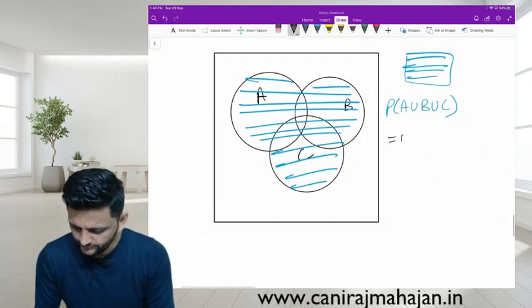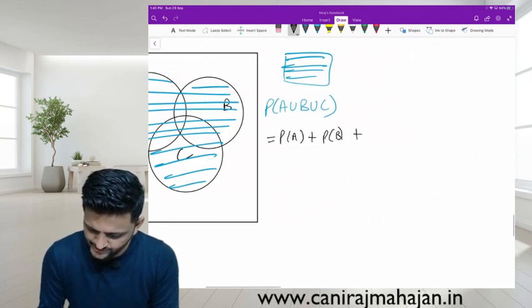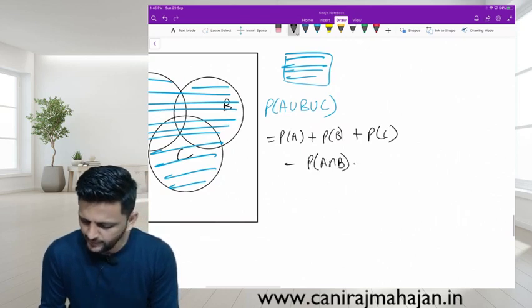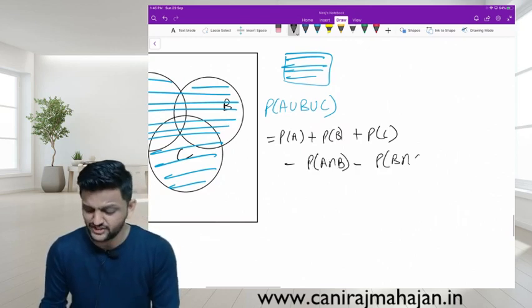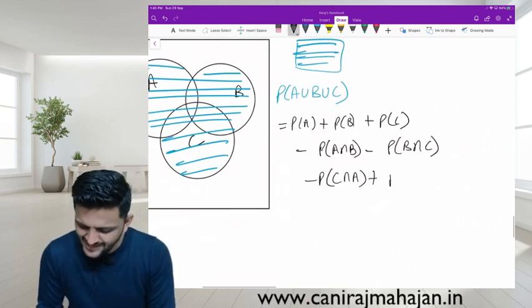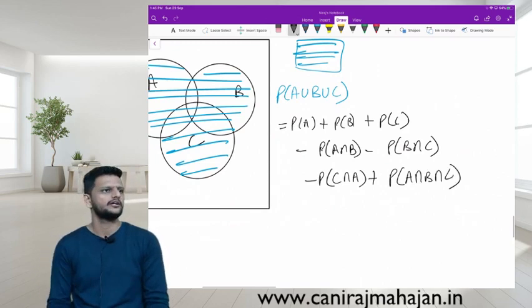Formula: P of A plus P of B plus P of C minus P of A intersection B minus P of B intersection C minus P of C intersection A plus P of A intersection B intersection C.